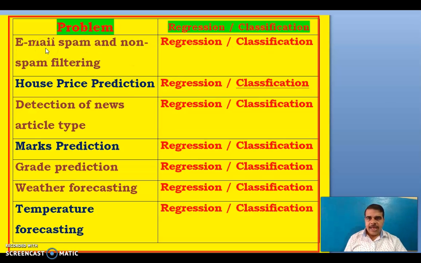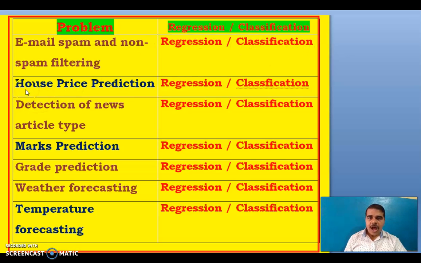First one is email spam or not spam filtering. We have an email, and we need to see whether it is spam or not spam. So filtering is part of classification. Here we don't have any number, so a classification model will be there.